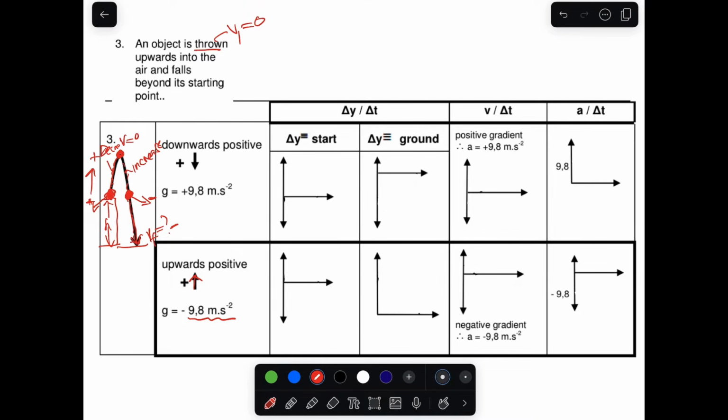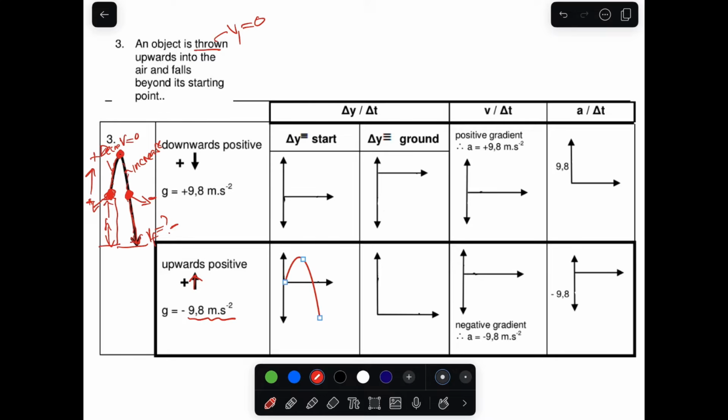Now, let's look at the graphs. The position versus time graph, it will be the same. Let's look at it. If we plot that as we chose upward as positive, our graph is going to be like this. It will represent the same motion there. It will be like that.